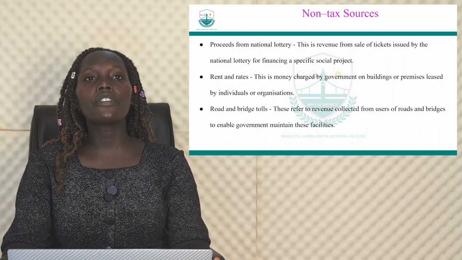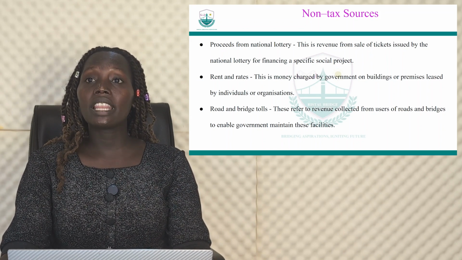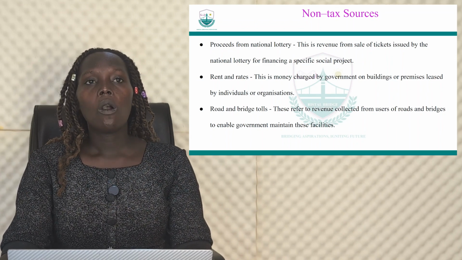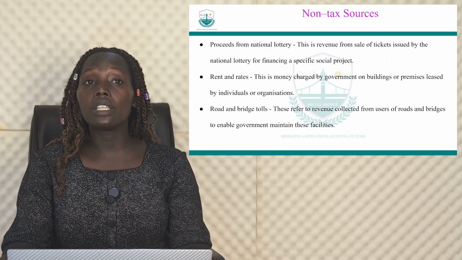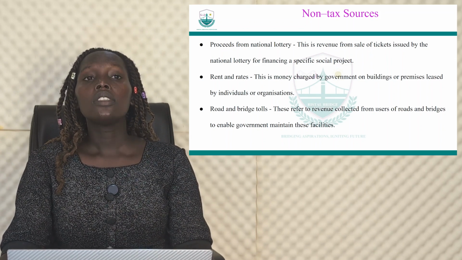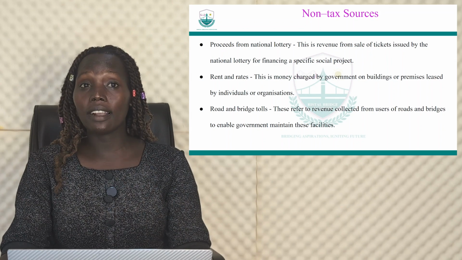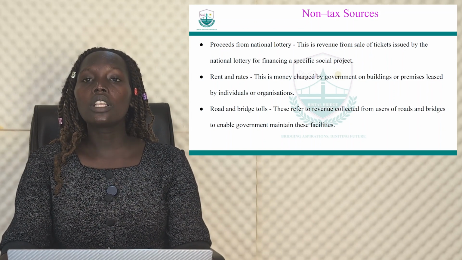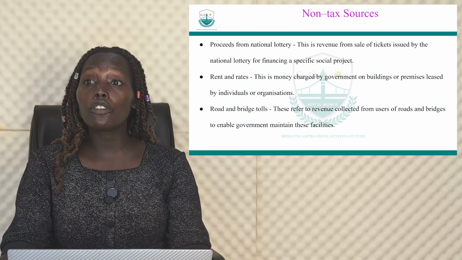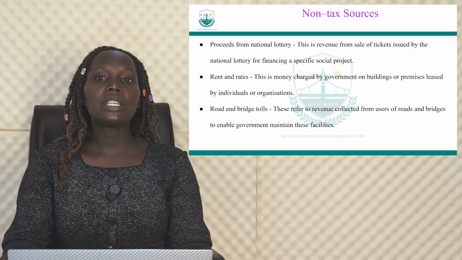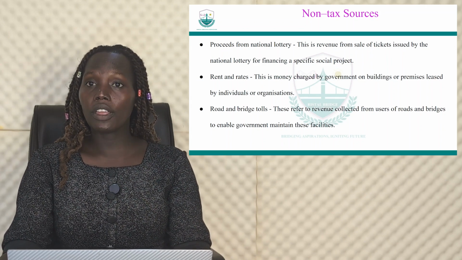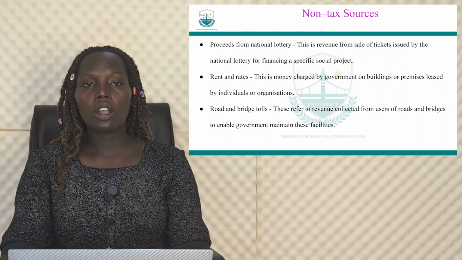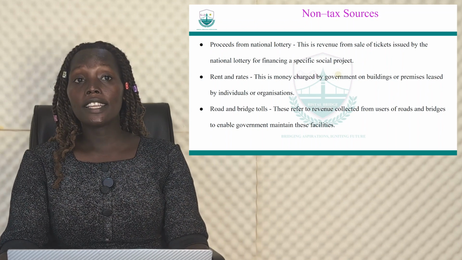And then we also have rent and rates. This is money charged by the government on buildings or premises leased by individuals or organizations, which is what we call the ground rent. This is collected by the government. And then we also have road and bridge tolls. This refers to revenue collected from users of roads and bridges to enable government to maintain these facilities. One example of a road is the Entebbe Express. When you're using it, you have to pay, so it helps the government get its revenue.